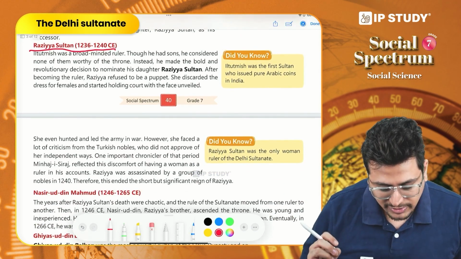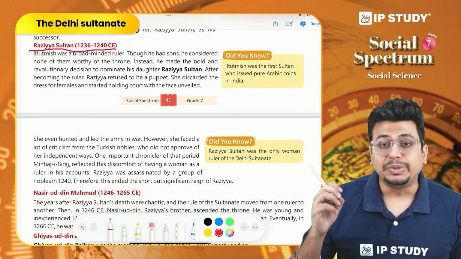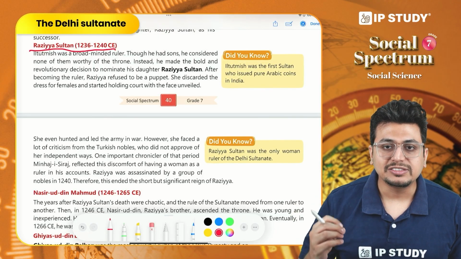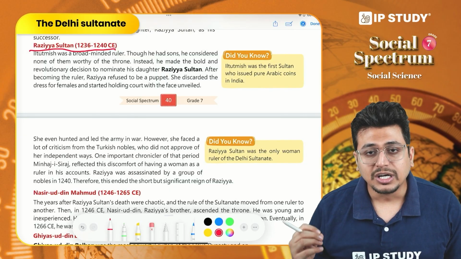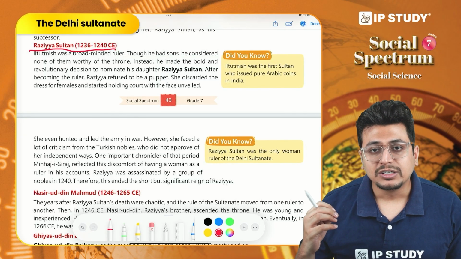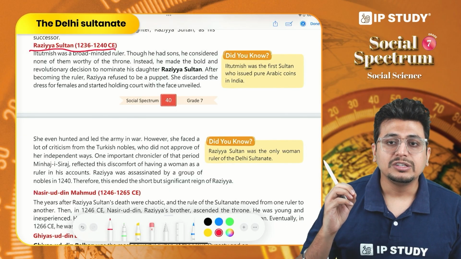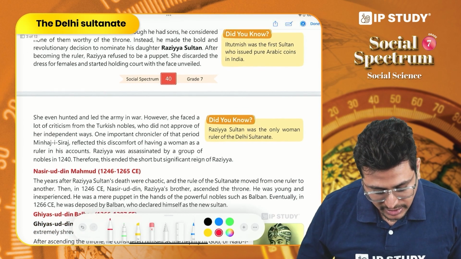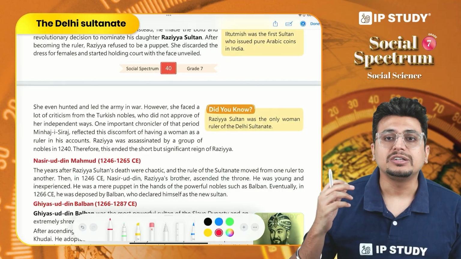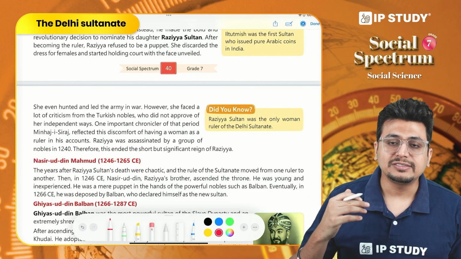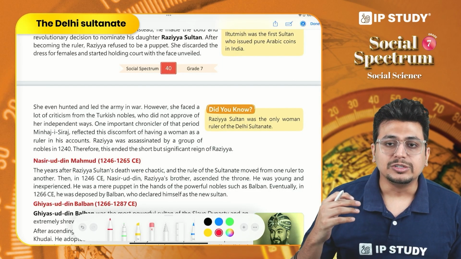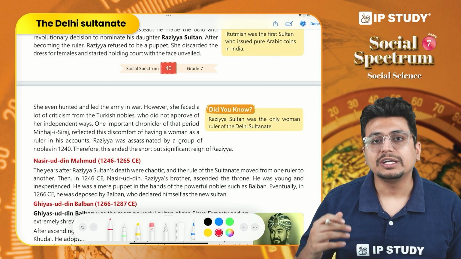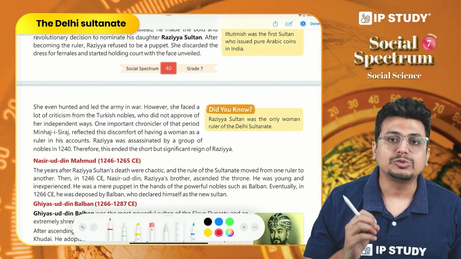Now Razia Sultan was very brave. All the documents that we have about her say that she was very skilled, whether it was in hunting, whether it was fighting the wars. She was a very brave and efficient ruler. But the nobles were not happy with her rule. We can understand there is some angle of you can say bias against one gender, where nobles were not able to accept that a woman ruler could rule over them.